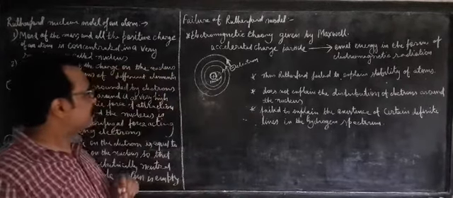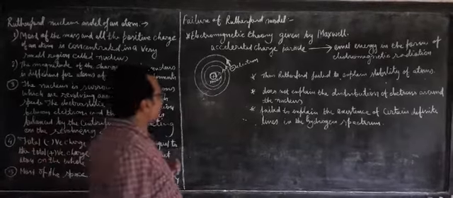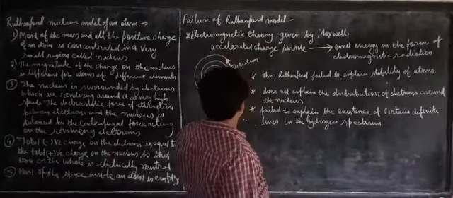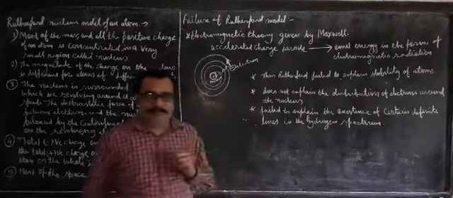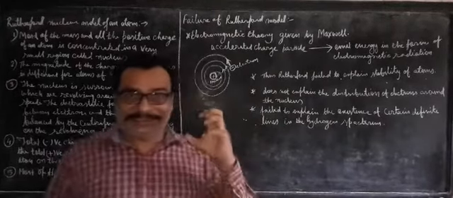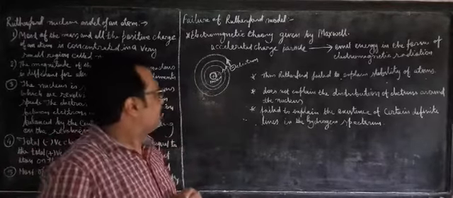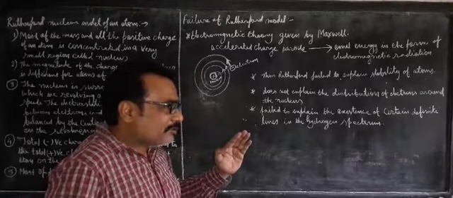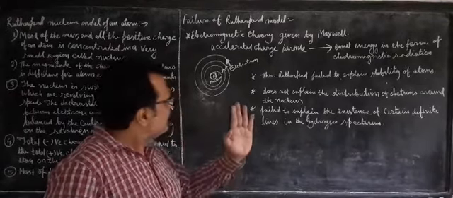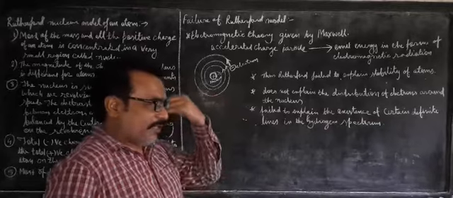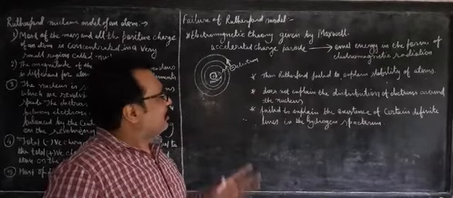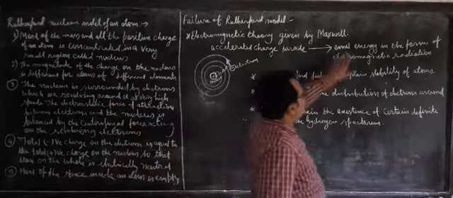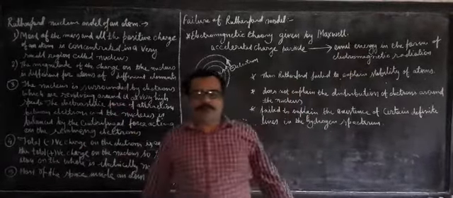According to the electromagnetic theory given by Maxwell, whenever an accelerated charged particle moves with a tremendous speed, or a very high speed, then it emits energy in the form of radiation.